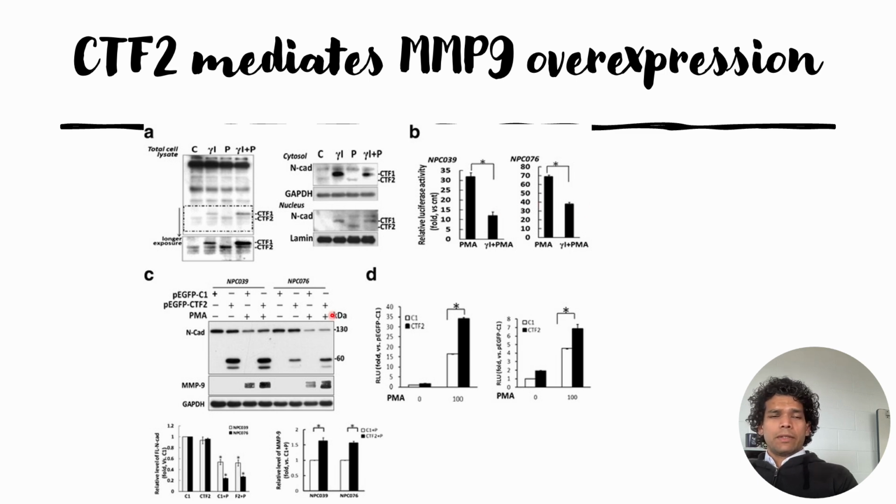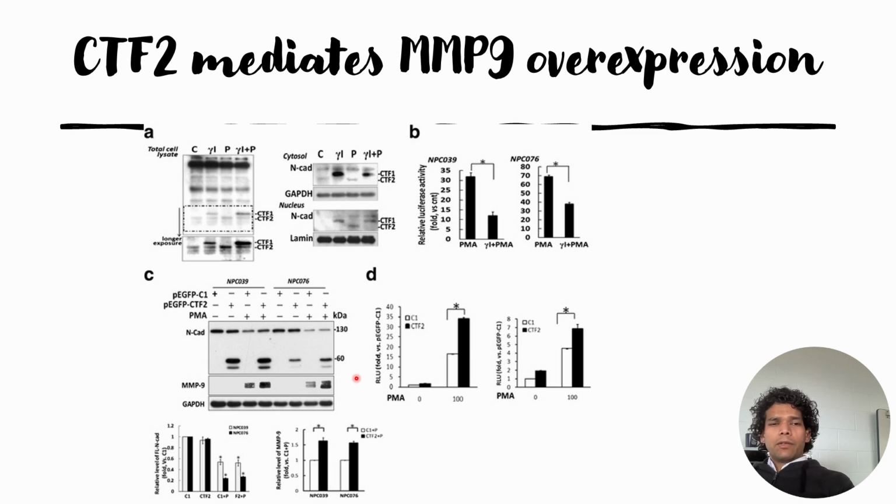NPC039 and NPC076. Afterwards, they checked the expression levels of CTF2 using Western blot in different conditions, and they see that when they overexpressed CTF2, there are enhanced signals for CTF2, and when they overexpressed it with PMA, the MMP9 levels also go up, and this is true for NPC039 and also for NPC076. This indicates that CTF2 overexpression is somehow related to the increased expression level of MMP9.